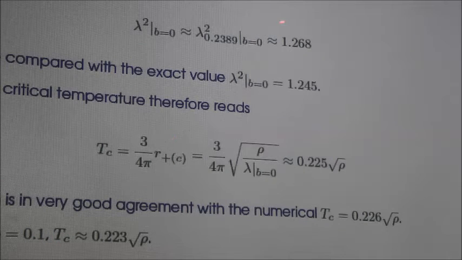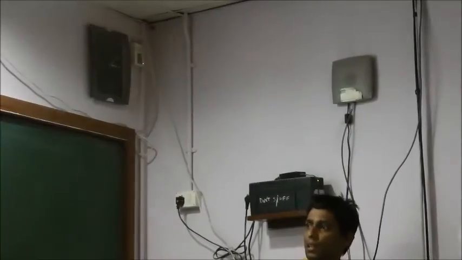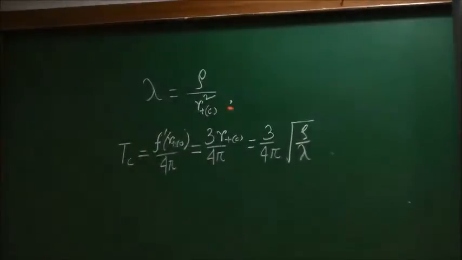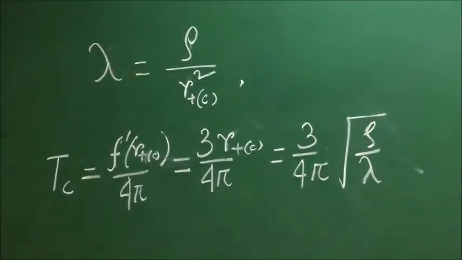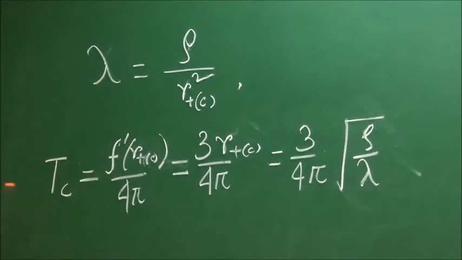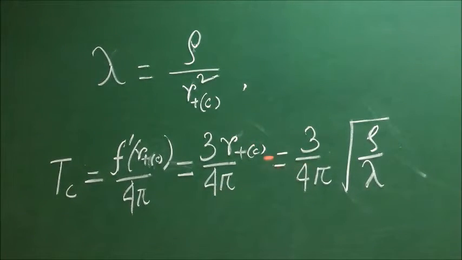And once we have the value of lambda square, you can see that this lambda is related to the charge density in this way. So I have a value for this lambda square, and now the critical temperature is related to r plus in this way.